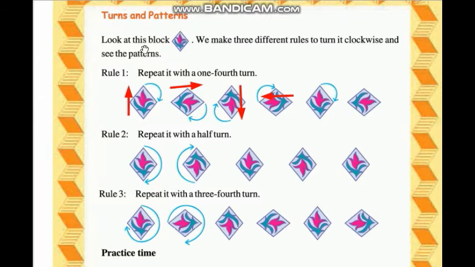Let's move on to the next page, page number 100, and here the topic is turns and patterns. Look at this block. With this block we make 3 different rules to turn it clockwise and see the pattern. So here 3 rules are given: rule 1, rule 2, rule 3. Rule 1 is repeat it with a 1/4 turn.